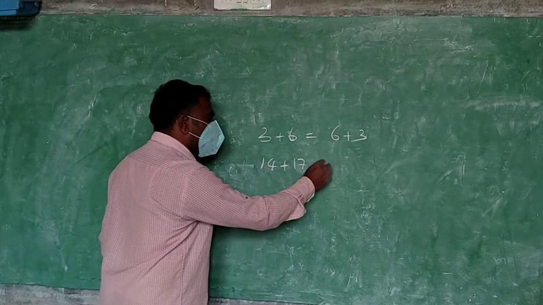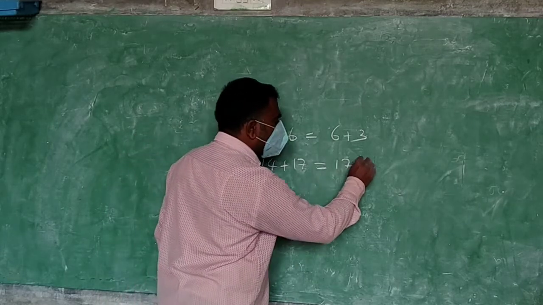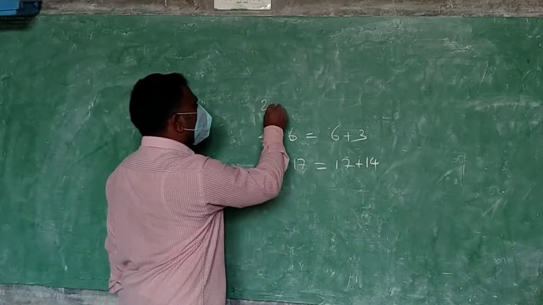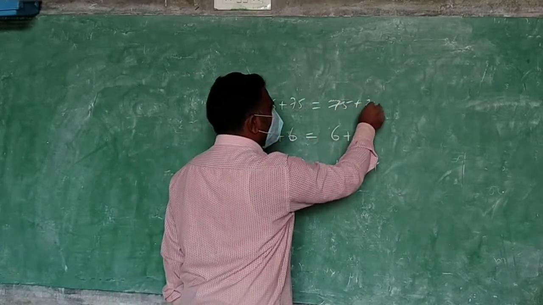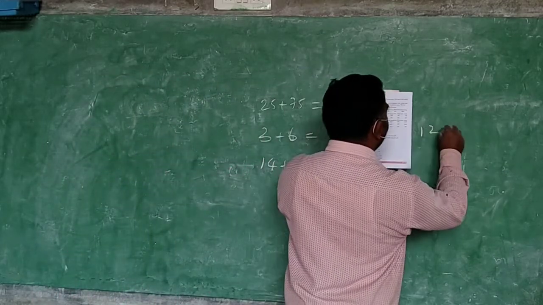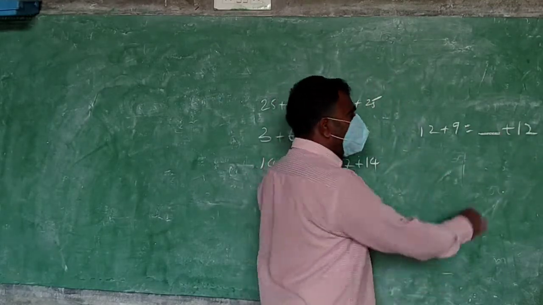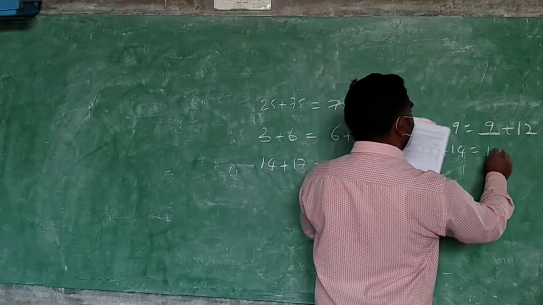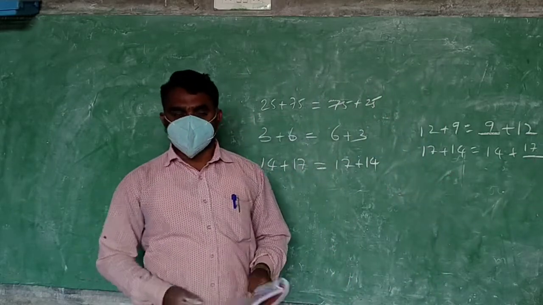14 plus 17 also you can do, or 17 plus 14 also you can add. You will get the same answer. 25 plus 75 also you can add. 75 plus 25 also, same answer you will get. Like that he is giving like this. 12 plus 9 is equal to dash plus 12. 9 plus 12. 17 plus 14 is equal to 14 plus dash. I think you can fill these blanks.